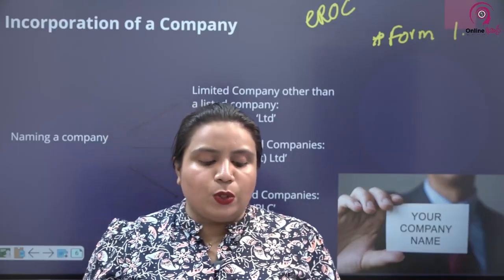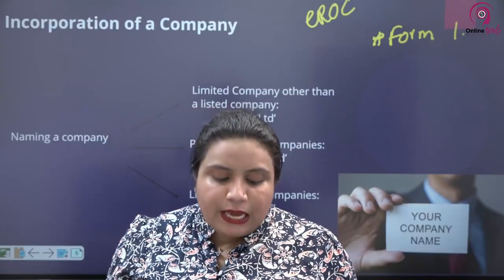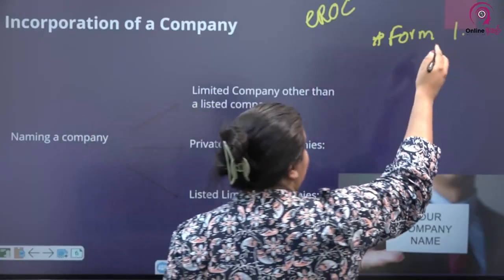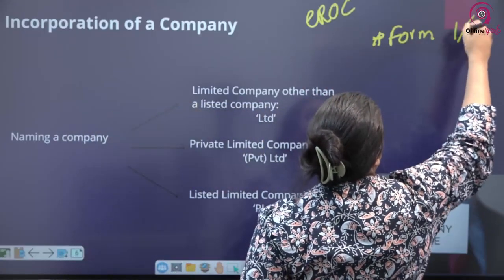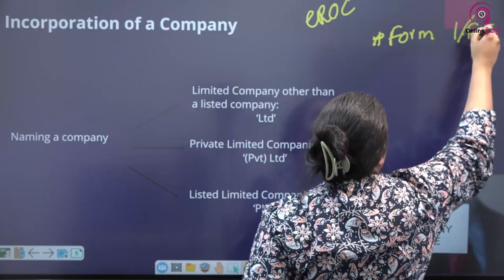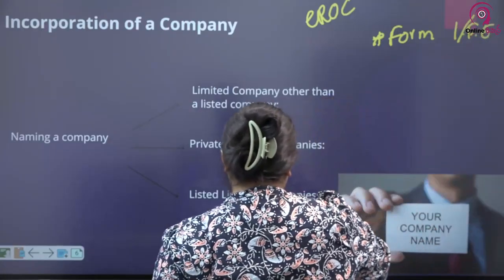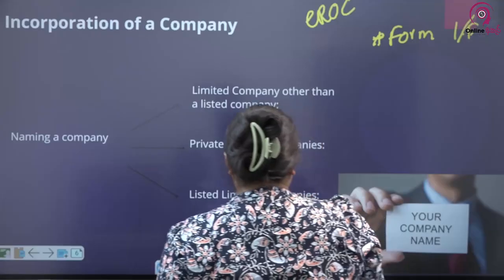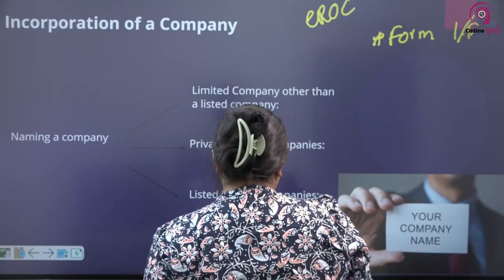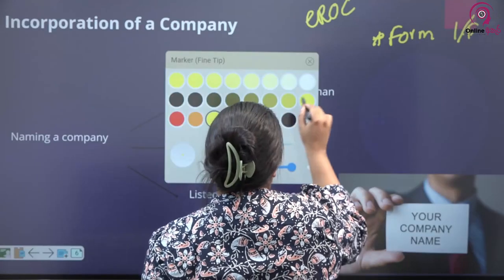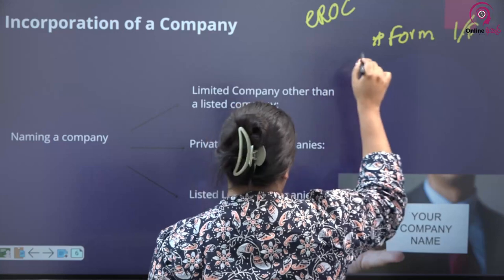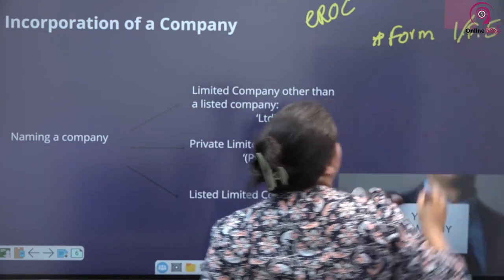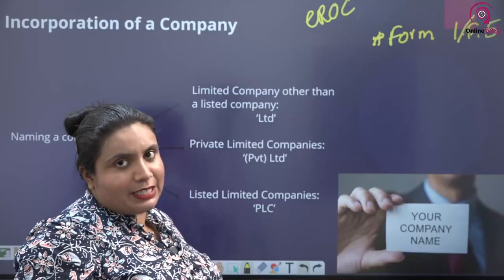Form 5 shall be used for incorporation of a company limited by guarantee. So Form 1 is for any other company. So it's usually Form 1 or Form 5, but Form 5 is separately only for companies limited by guarantee.